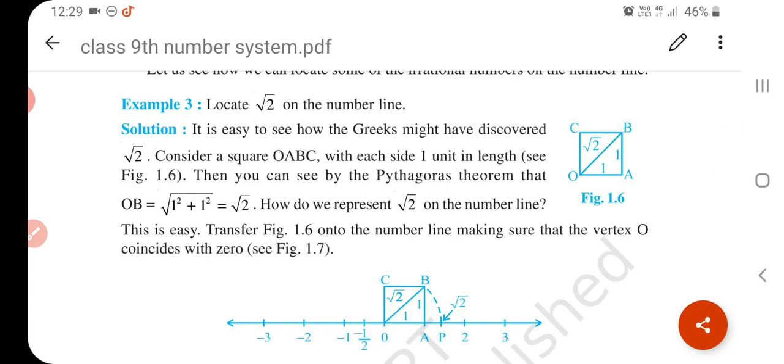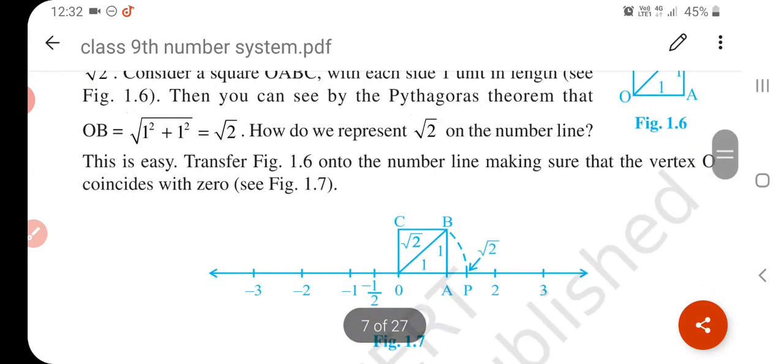Now locate √2 on the number line. If you want to locate √2 on the number line, then what do you do? See, if you want to locate any irrational number on the number line, then what to do? See, this is your number line. See carefully, okay? This is your number line, 0 in between, and on the right hand side we always take positive numbers, and on the left hand side we take negative numbers. Okay, now what we do?